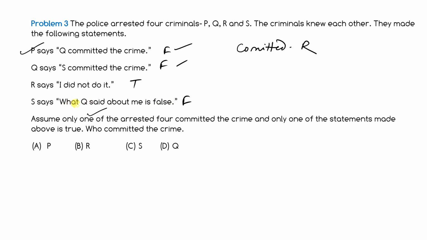So see here, what Q said about me is false, but he is also telling the lie. Okay. So actually, from this we conclude that only R has committed the crime. So answer is B. Okay.